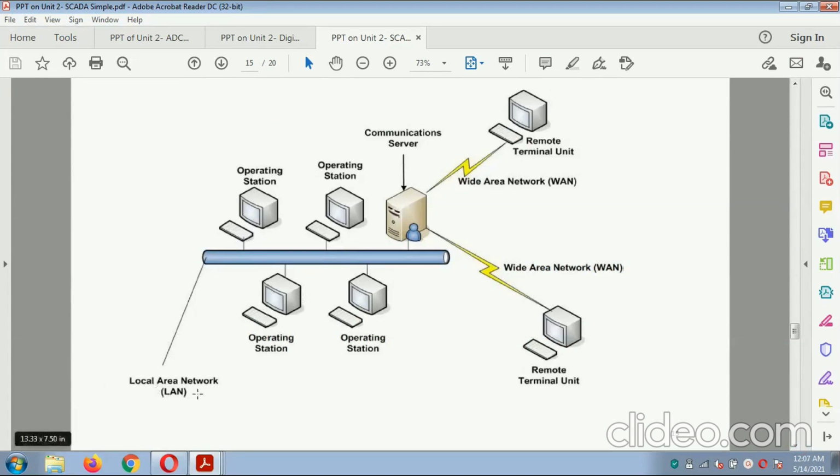One LAN is used, with a converter. With this LAN there are operation stations, 1, 2, 3, 4, and these operation stations communicate with the communication server, and the communication servers operate with the remote terminal units.